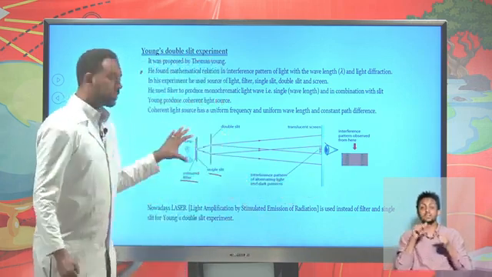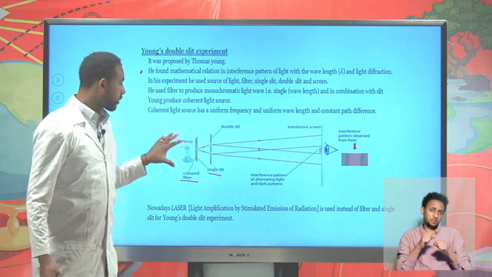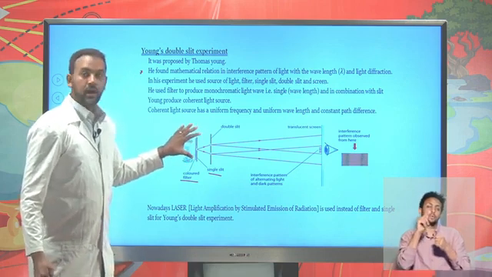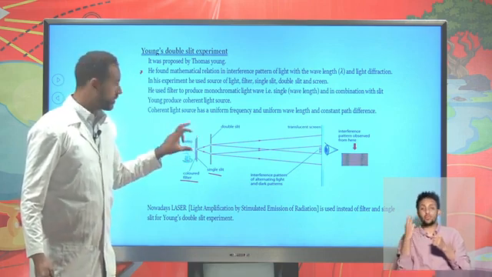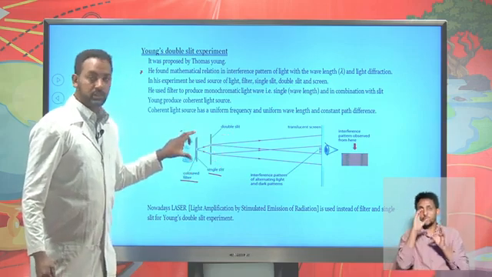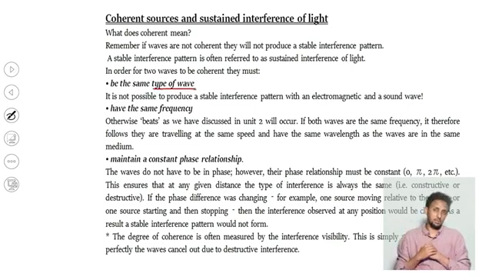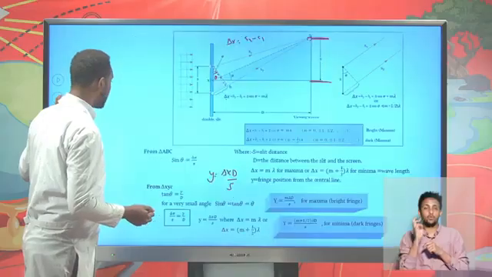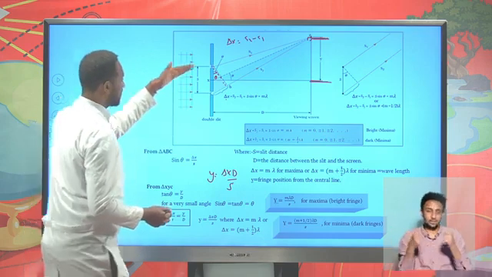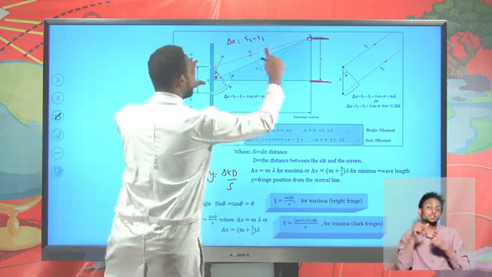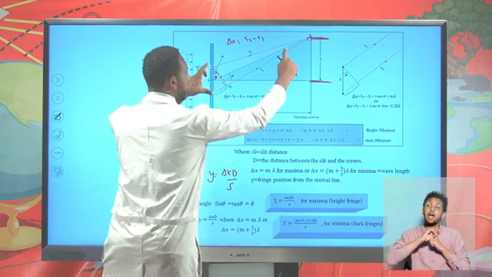Actually, nowadays, it's possible to use a laser for propagating those and forming coherent waves. Coherent means the same type. There should be the same type of waves interfering with one another. The wave from this and this should be the same type. If it is a light wave, this should be a light wave.